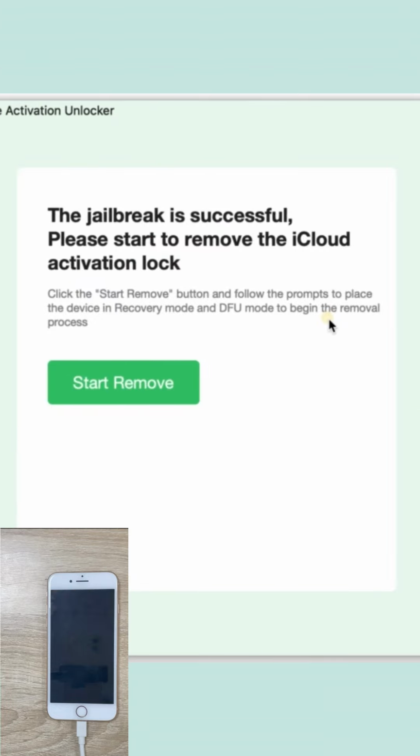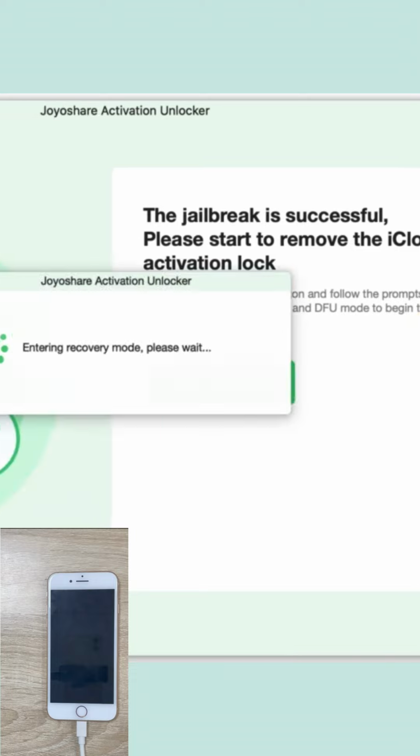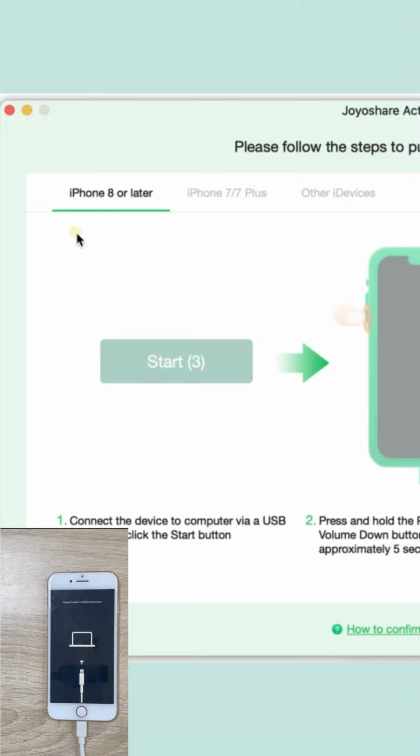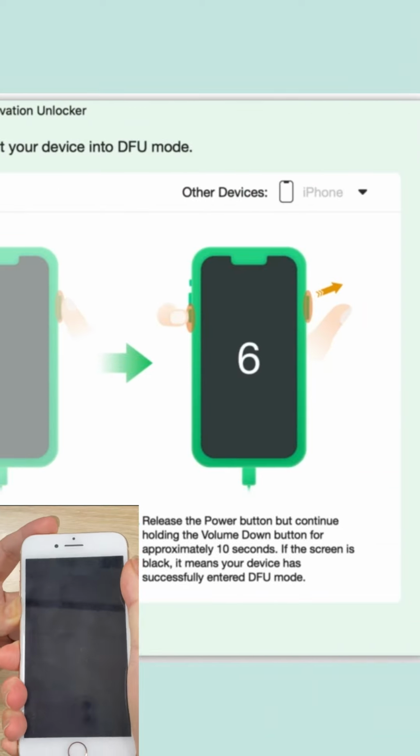Step 3. Click the Start to Remove button, and your device will automatically enter recovery mode. After that, manually enter DFU mode again, and iPhone lock to owner will be bypassed.